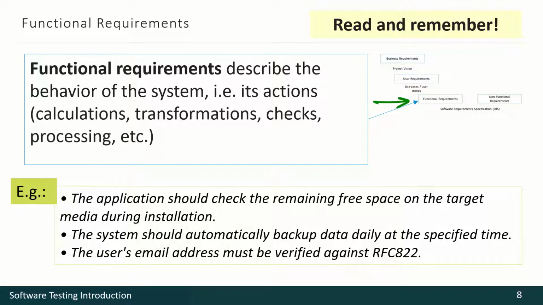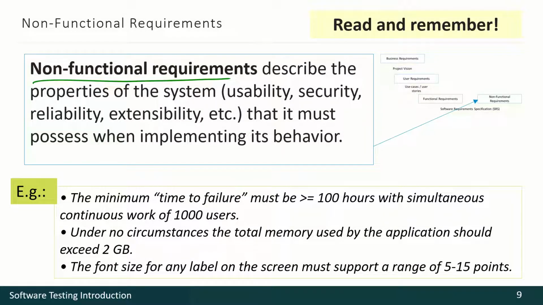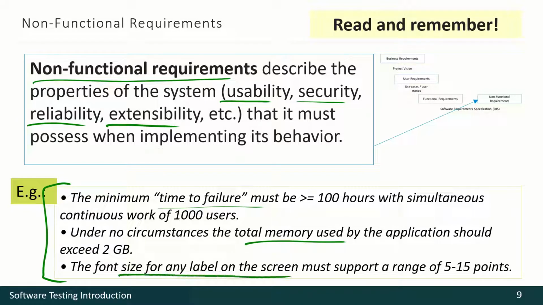The lowest level of requirements. As we have already discussed, functional requirements describe some behavior, and here are some examples: the application should check, should backup, should verify, and so on. And non-functional requirements describe something like usability, security, reliability, extensibility, and so on. Here are several examples, like time to failure requirements, some memory usage requirements, size of some label on the screen, and so on.